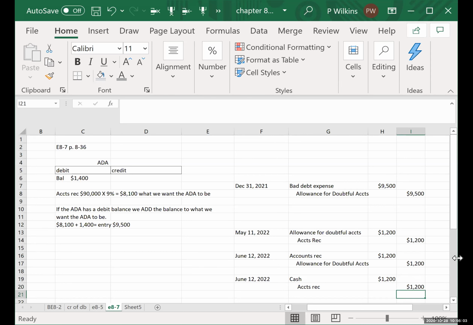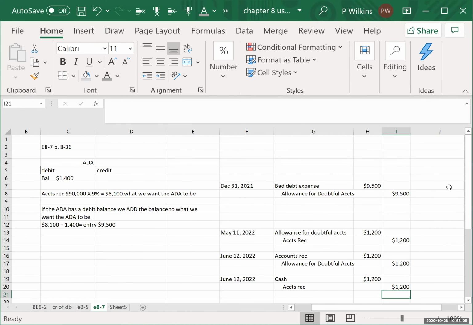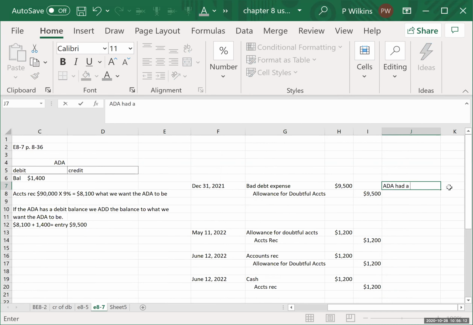Okay. Now I'm going to put next to here that this first one was the ADA had a debit balance, and you have to do all the math to figure that out. This here is a write-off with the allowance method.